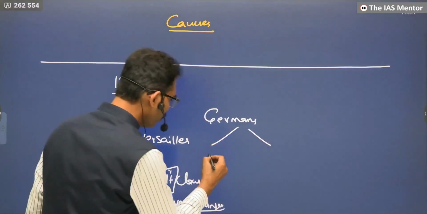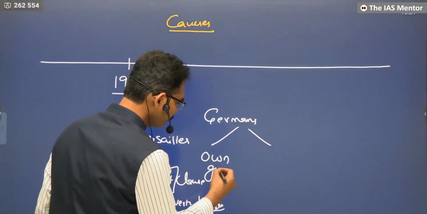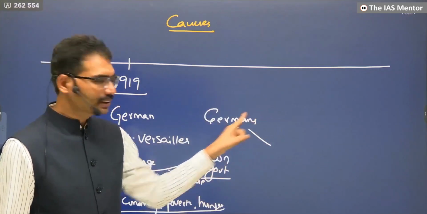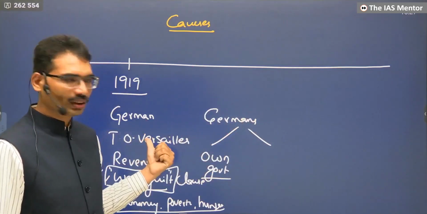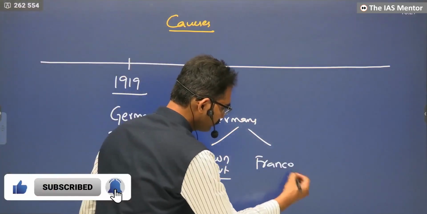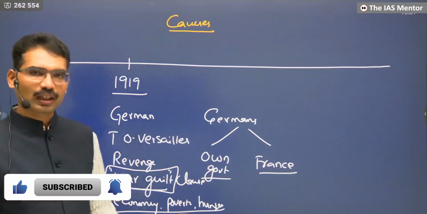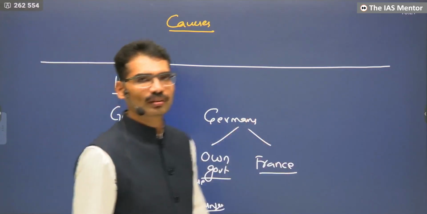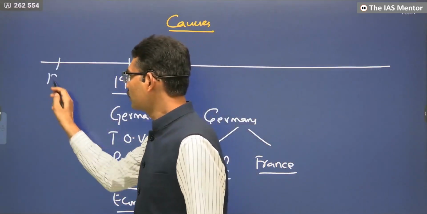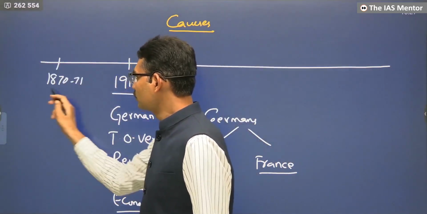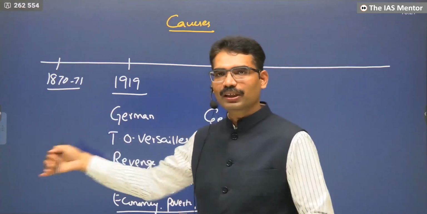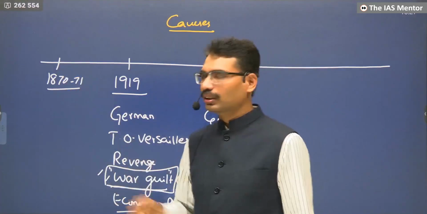One is their own government, because whatever government there was after World War I is the one who signed this treaty. Second one, France. It's like a repetition. One of the reasons for World War I was this kind of revenge politics between Germany and France in 1870. Now it is repeating.